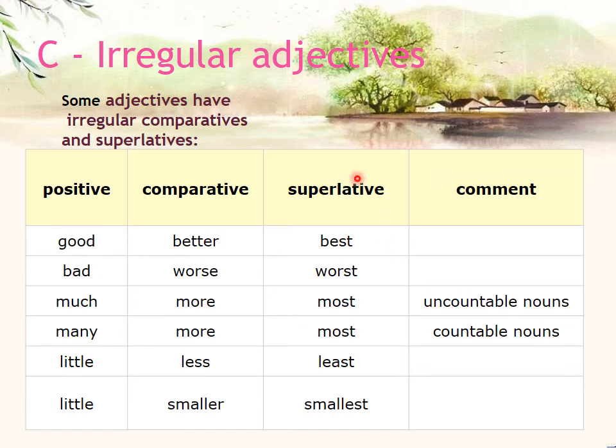Now, irregular adjectives. Some adjectives have irregular comparatives and superlatives. So these adjectives, it's better you know them. For example, good, better, best; bad, worse, worst; much, more, most; many, more, most. And this much we are using for uncountable nouns, whereas this many you are using for countable nouns. And then little, less, least; little, smaller, smallest.